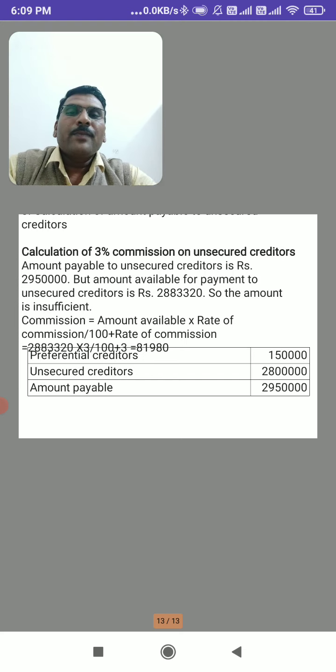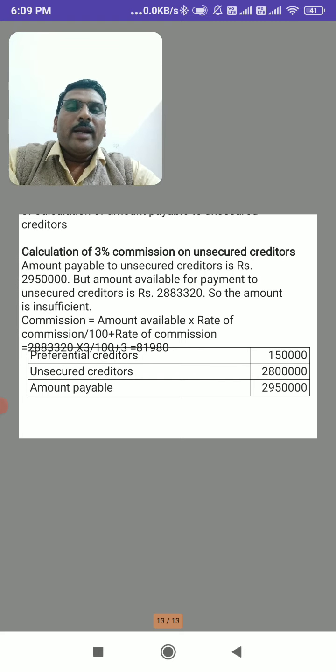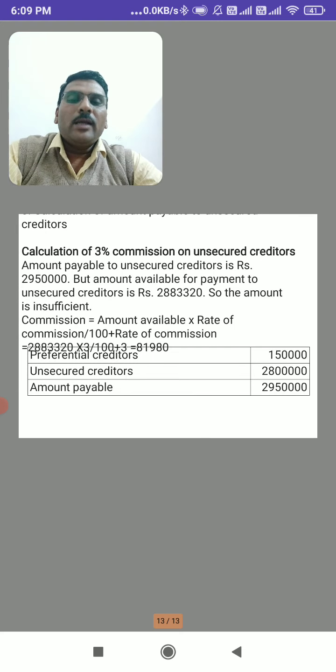So like this we have to calculate the remuneration of the liquidator by taking the amount available, multiplied with the rate of commission and divided by 100 plus rate of commission. From this we will get 81,980 rupees as the commission to the liquidator.